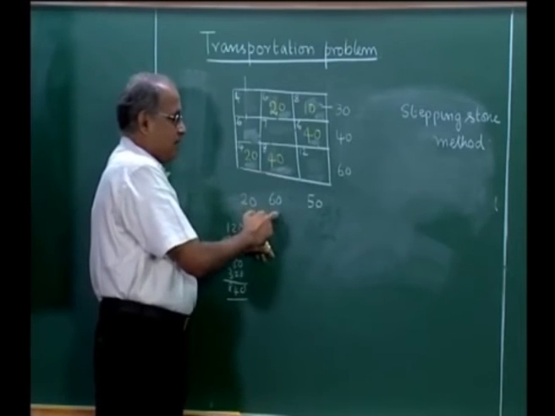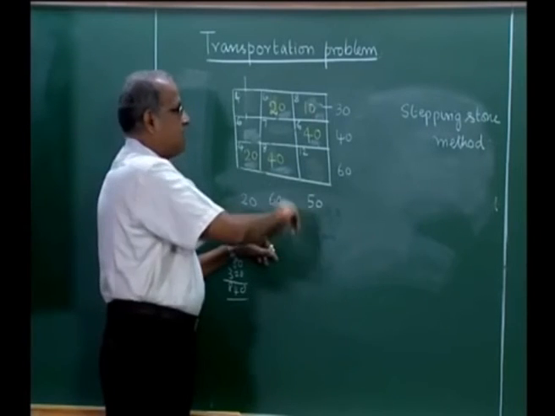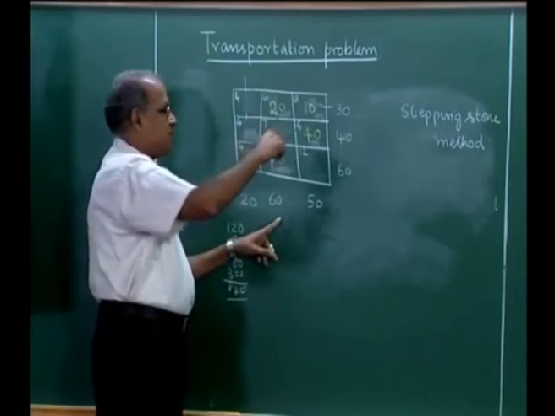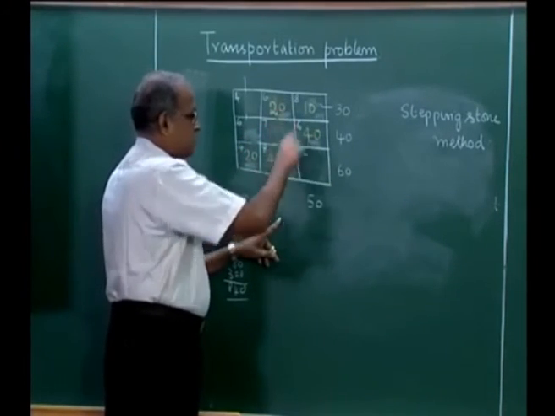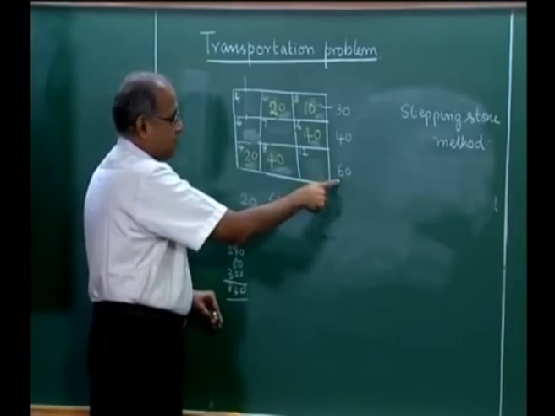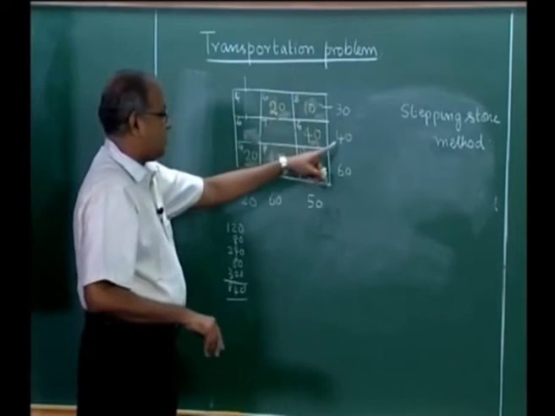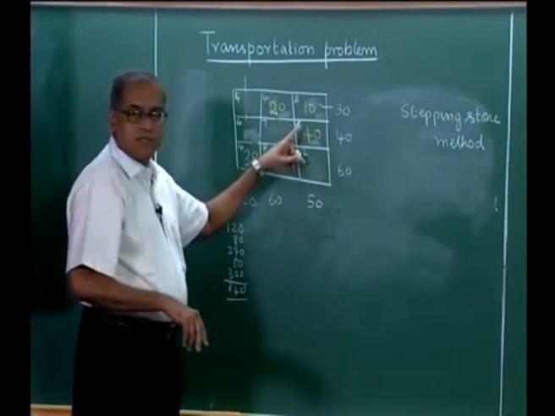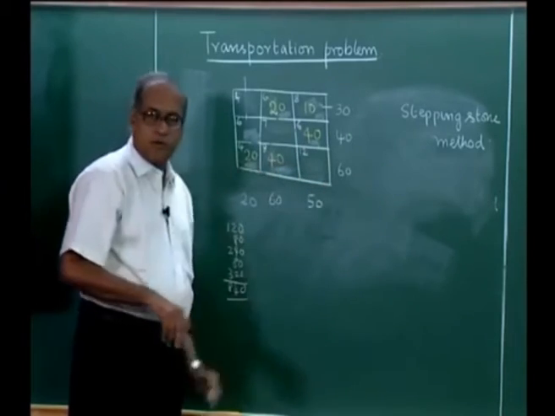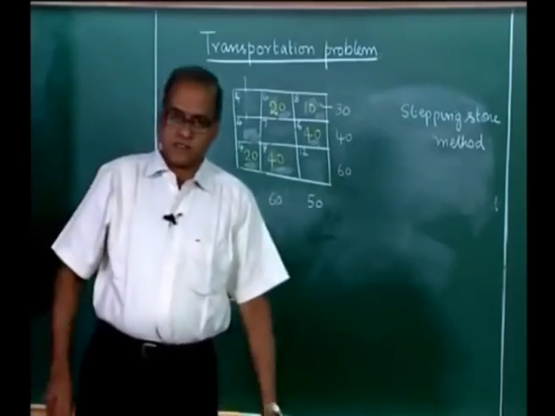So, both these people will get their items from two suppliers. This person will get it from these two, the other one will get it from these two. This person will get only from one person. Similarly, this person will be supplying to two people, this person supplies to one person, this person supplies to two people. So, this is how the basic transportation problem works.